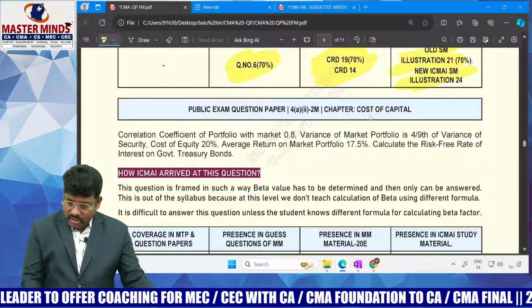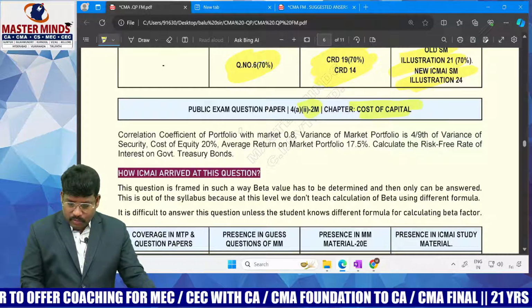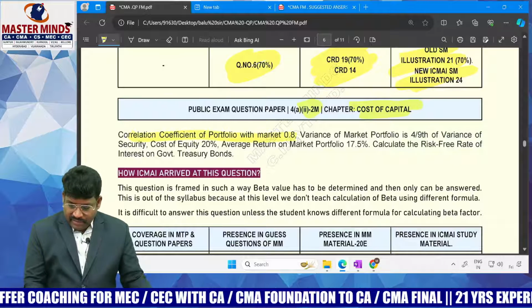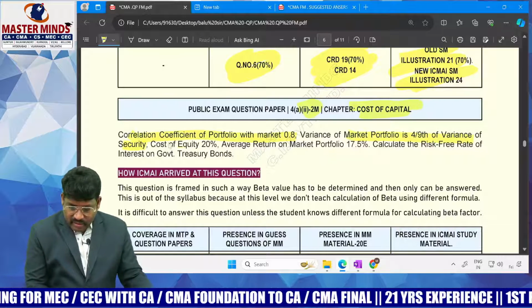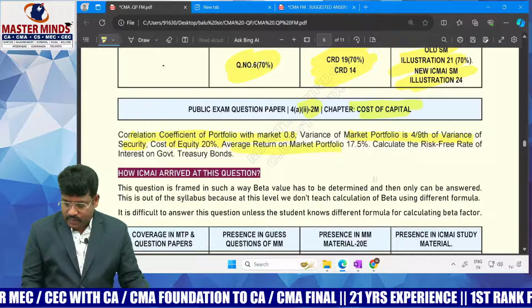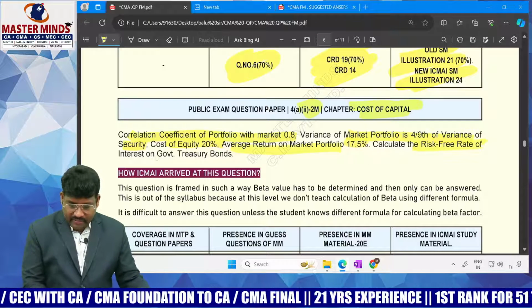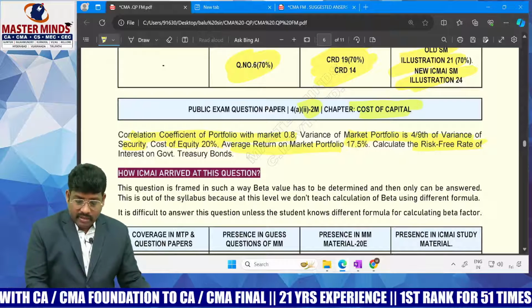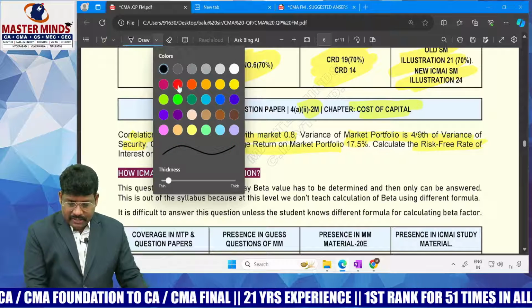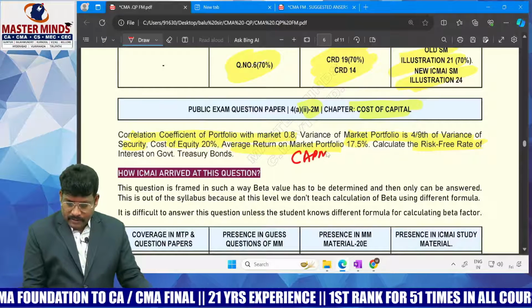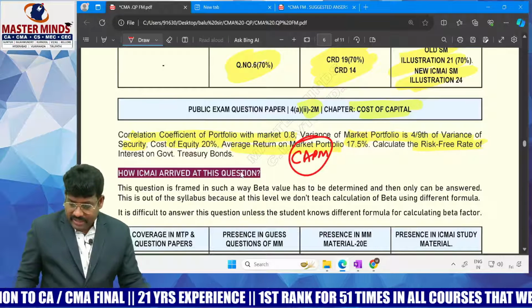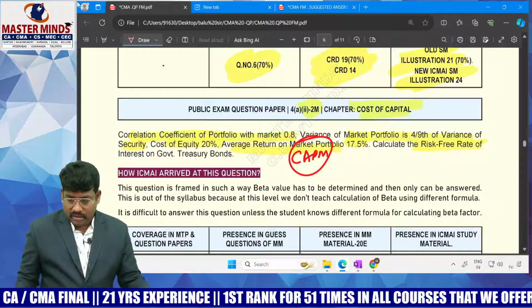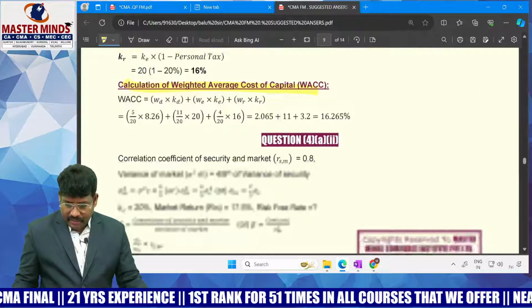Coming to the second one on cost of capital, next one 4B. This is a 2 marks question they asked. Coefficient of variance of portfolio, market portfolio is given, variance of security, cost of equity, average market portfolio; calculate the risk-free rate of return on government security. Cost of equity means you try to understand this comes under the CAPM approach. In the CAPM approach they will consider risk-free rate, risk premium, beta, right?